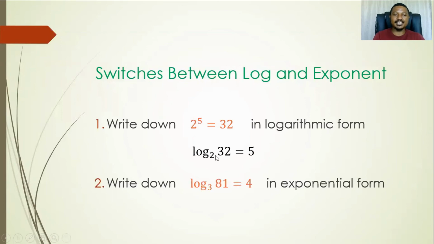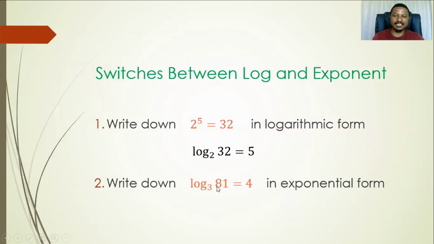And now the second question is asking us to write this, which is in a logarithmic form, in an exponential form. What do we do, learners? Remember what I tipped you at the beginning, that the easy way of switching from the logarithmic form to the exponential form is to just take this base here and take it to this side and push the 4 upwards.